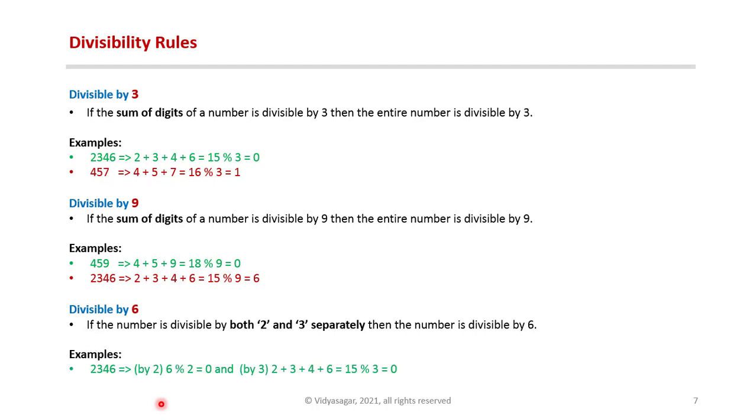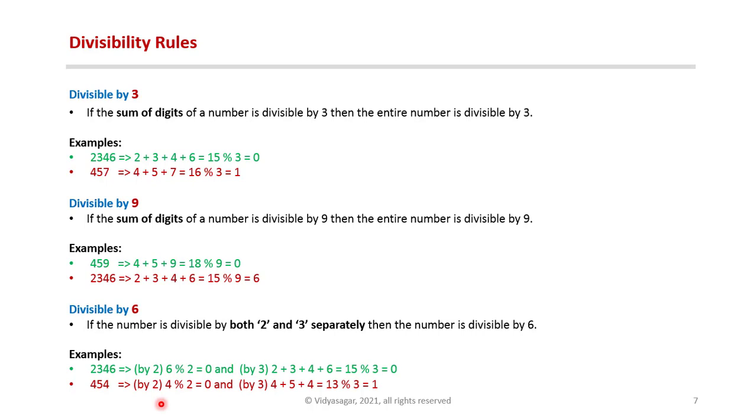For example, 2346 is divisible by 2 because the last digit 6 is divisible by 2, and 2346 is also divisible by 3 because the sum of its digits, which is 15, is divisible by 3. 454 is not divisible by 6 because although it is divisible by 2, it is not divisible by 3, because the sum of its digits is 13, which is not divisible by 3.